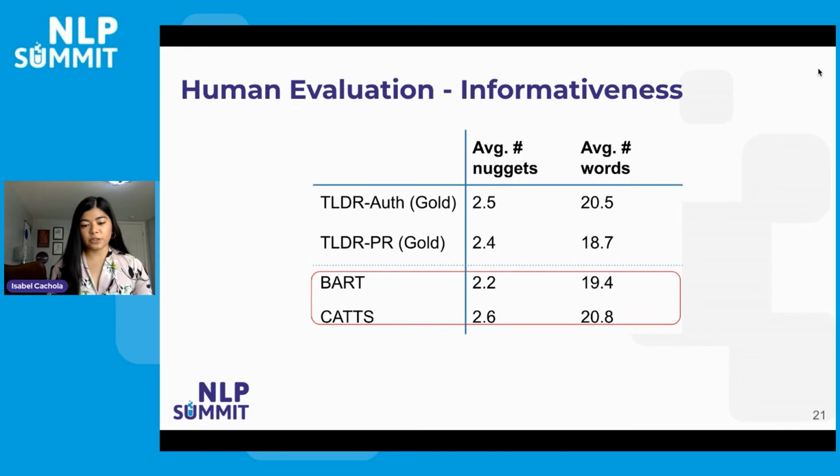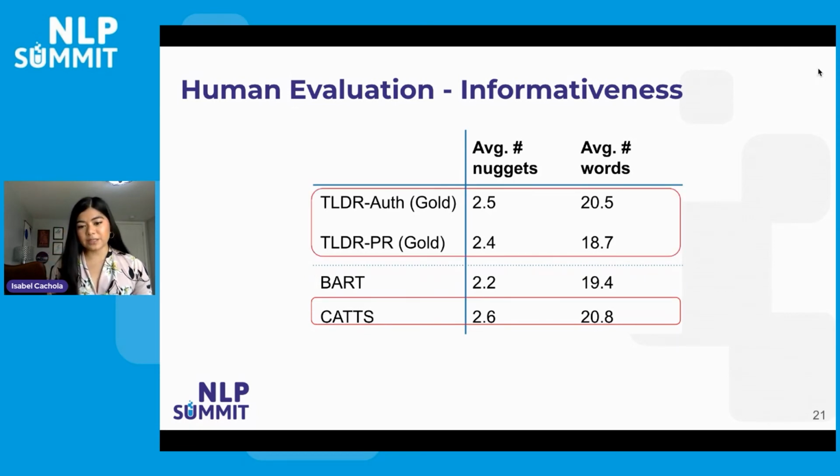And what we found was that on average, the summaries generated from our training strategy had a similar number of nuggets to the best baseline. And it also had a similar number of nuggets to our gold TLDRs, or the human written TLDRs. So we concluded that our training strategy was similarly informative to the strongest baseline and to the gold TLDRs.